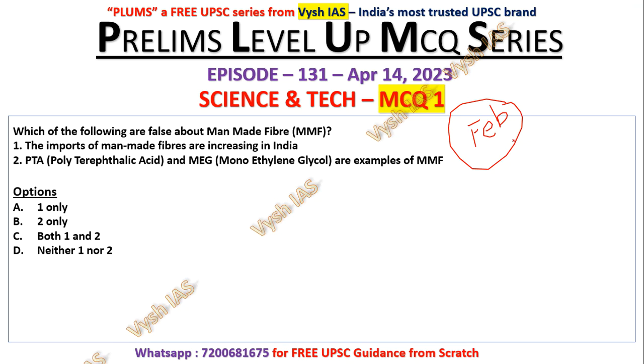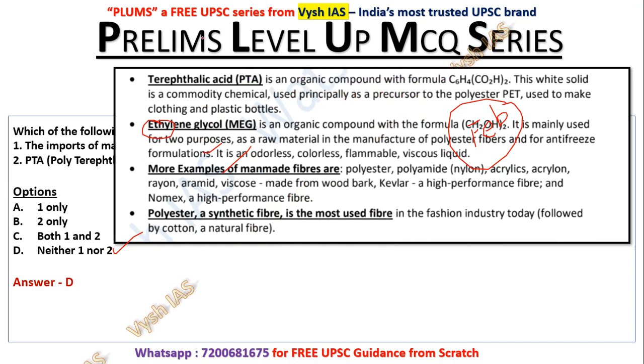So here the answer is D, neither 1 nor 2. Because it's asking for false, and both the statements are true. So which is false means neither 1 nor 2 is false. Both 1 and 2 are true. Okay. So these things, first one, terephthalic acid and ethylene glycol, this is what we have told in the thing. One is like poly and mono we told.